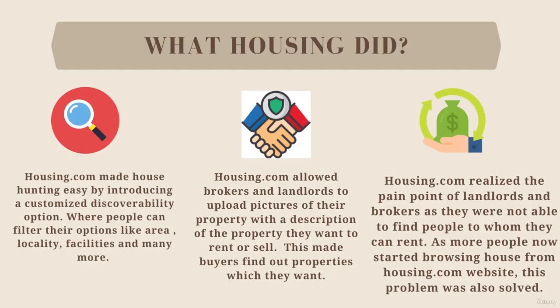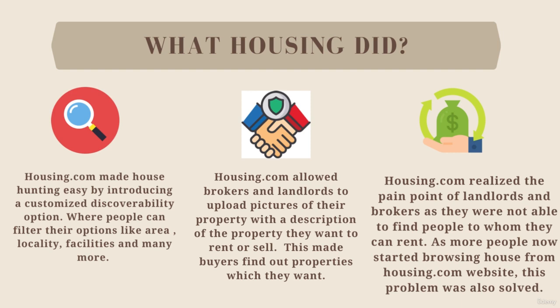So, Housing.com made the process of finding house very easy by introducing a customized discoverability option. Due to this option, people could filter the houses on basis of filters like area, locality, facilities, etc. This way, with the help of internet, with the help of technology, finding houses became easier for the very first time in India. The second problem of trust was solved as well.